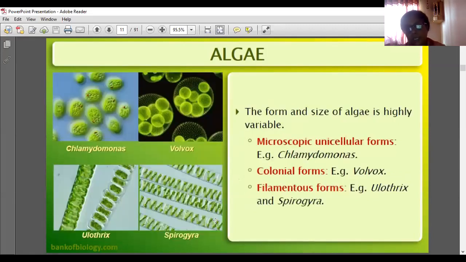On this, the form and size of algae: microscopic unicellular forms, for example Chlamydomonas; colonial forms, Volvox; filamentous forms, Ulothrix and Spirogyra. Chlamydomonas, Volvox, which is the colonial form, and these two are the filamentous forms, Ulothrix and Spirogyra.